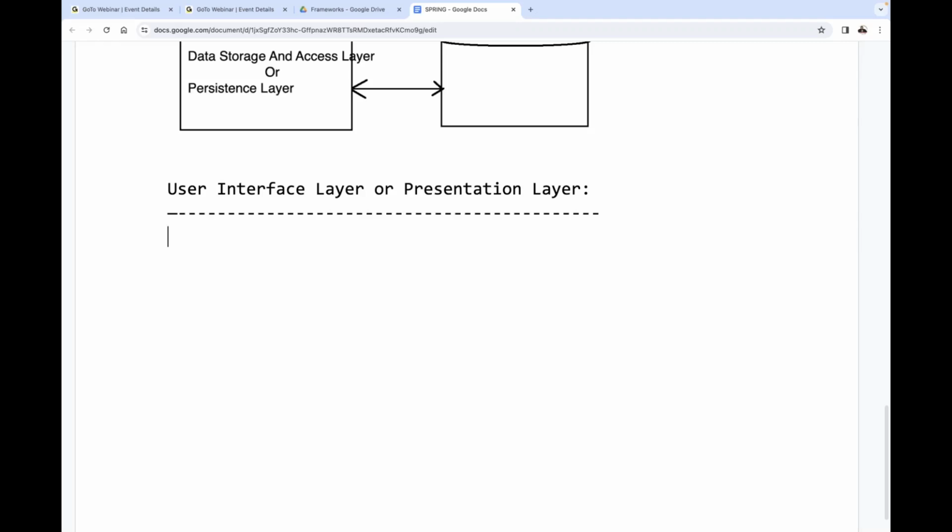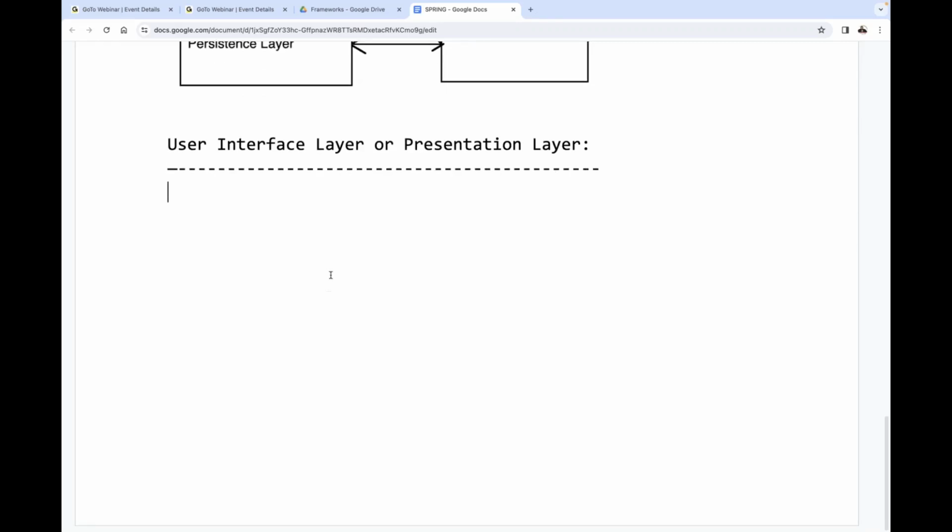So before we start our implementation, we first need to understand some domain information: enterprise architecture and enterprise applications. That's why we started right from enterprises onwards. Let's move on to the next point, the user interface layer or presentation layer.